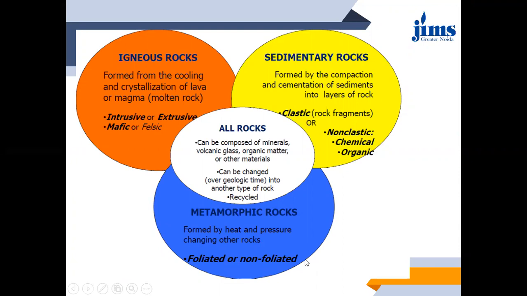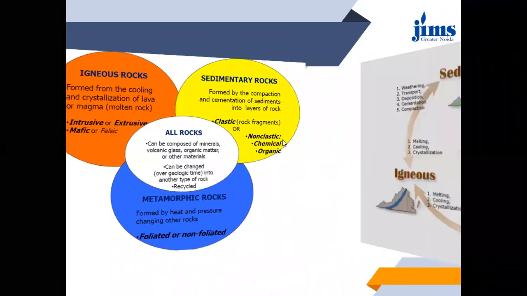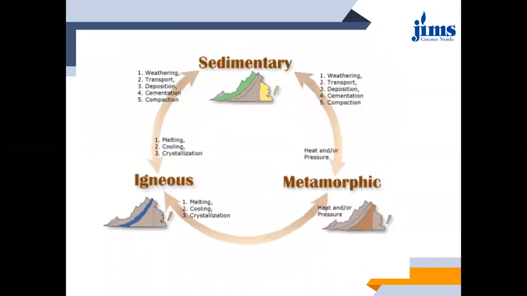Okay, then these metamorphic rocks can be classified into foliated or non-foliated, two different categories. So we'll see this one by one. Yeah, see, there is again the cyclic representation of the rocks. If igneous rocks will be converted into sedimentary rocks, what are the processes? Weathering, then transport, deposition, cementation, and compaction. These are the steps of conversion.